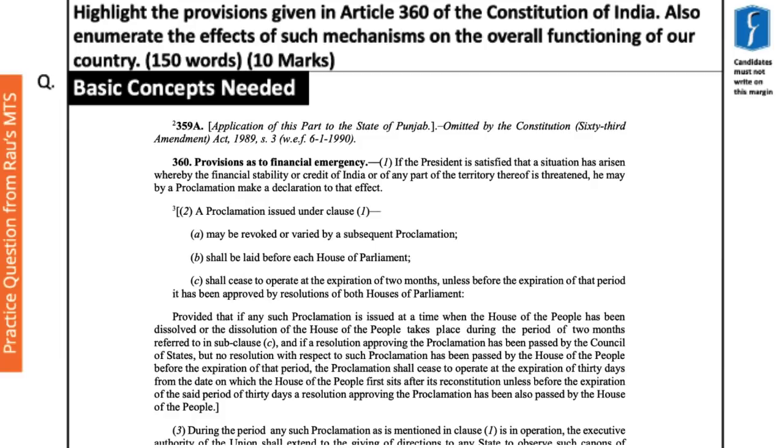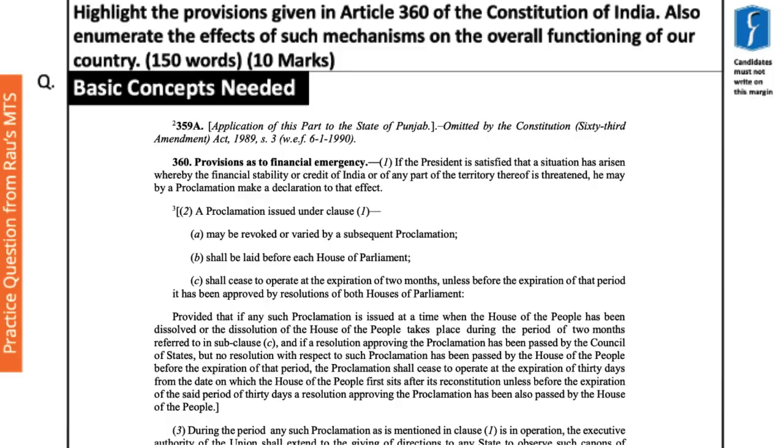There are two conditions under which the provisions of the financial emergency can be implemented. One of them is when the financial stability of India or the credit of India is threatened. And this may also concern a part of India; it is not necessary that the whole of India should be going through the financial stability crisis. Even a state, a combination of states, or a region can go through this problem for the Centre to declare the provisions of financial emergency.